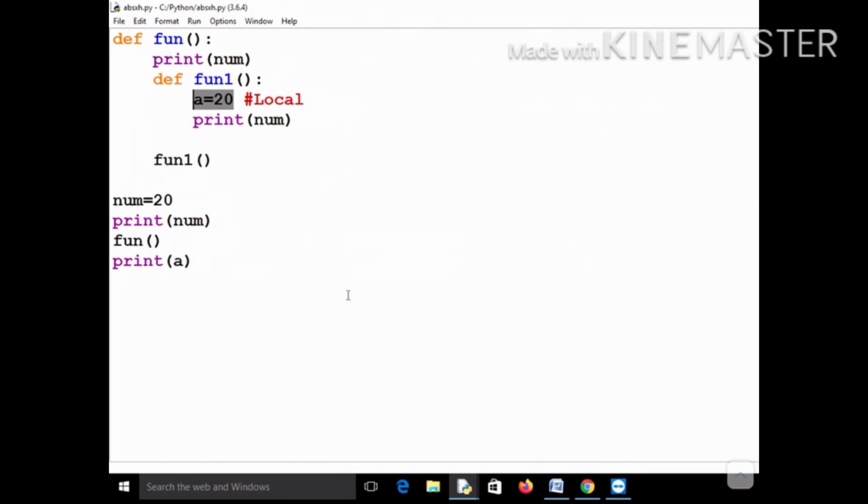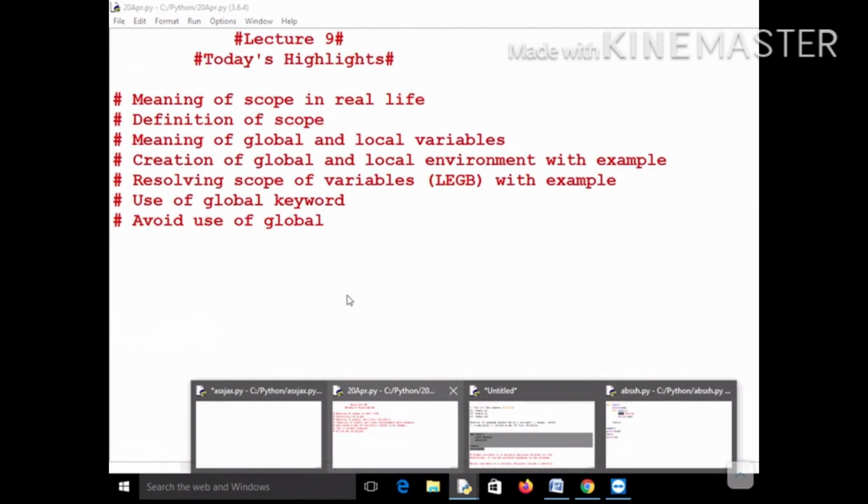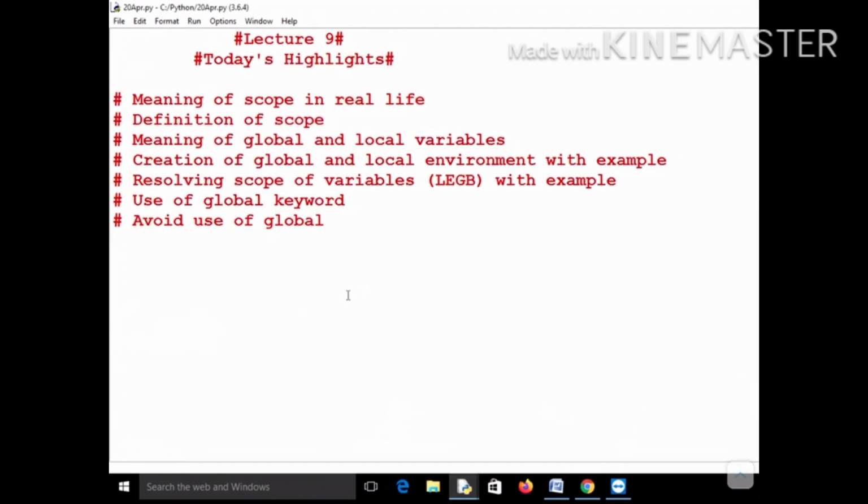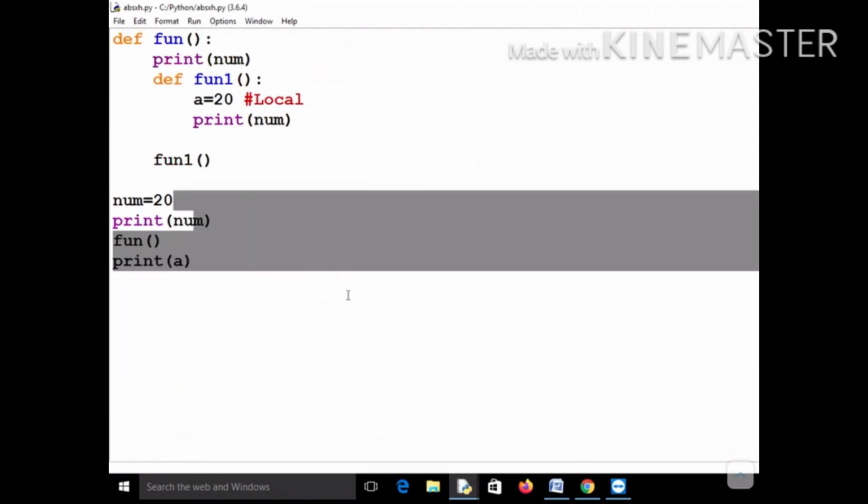We will come to it again as I promised, but first let me tell you what actually happens when you are taking global variables and when you are taking local variables. So we will now see the creation of global and local environment with an example. Let me write the same program again.